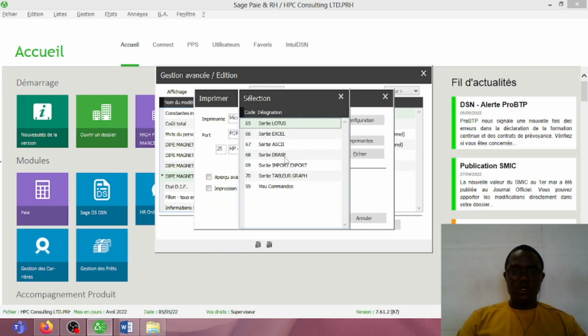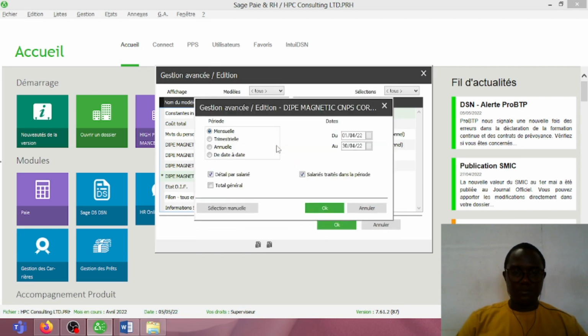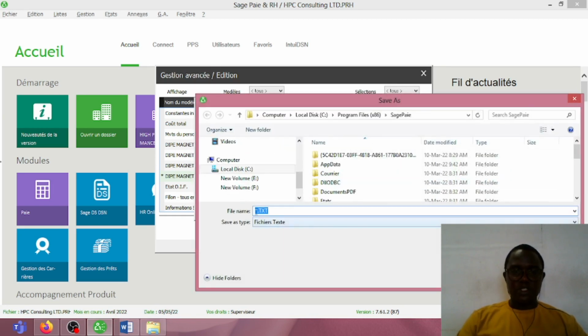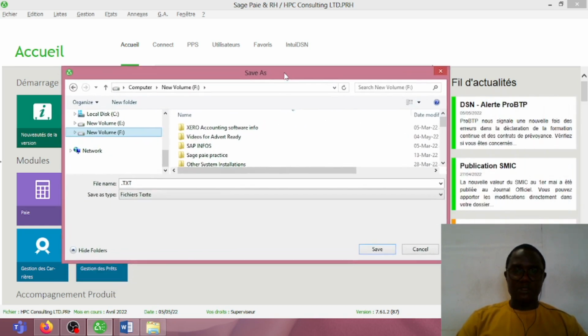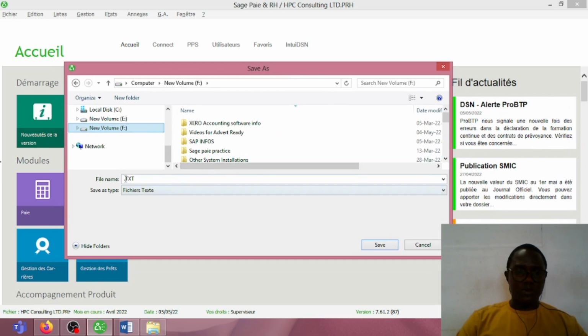Then we'll click on this option and take sortie as key. It will permit us to save the zip magnetic. And now, let's assume that we want to save this zip magnetic using the folder new volume drive F. So I'll click here and then enter the name of the zip.